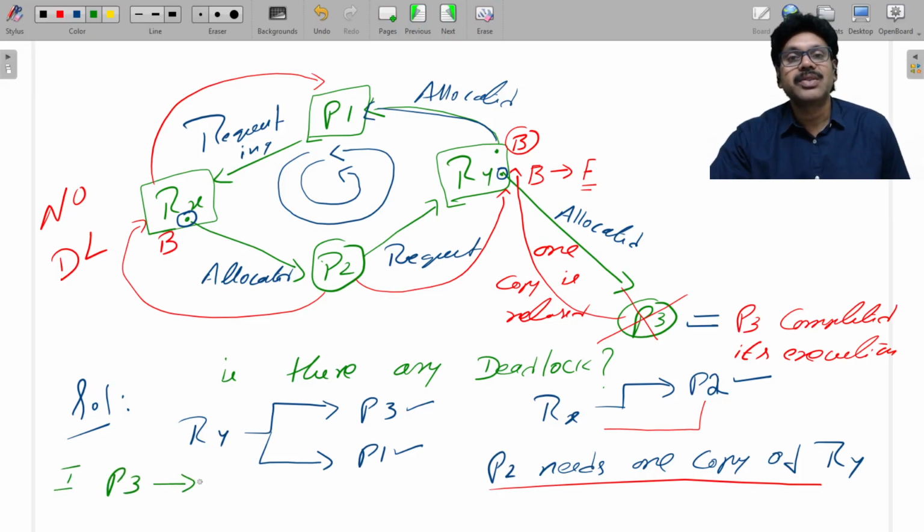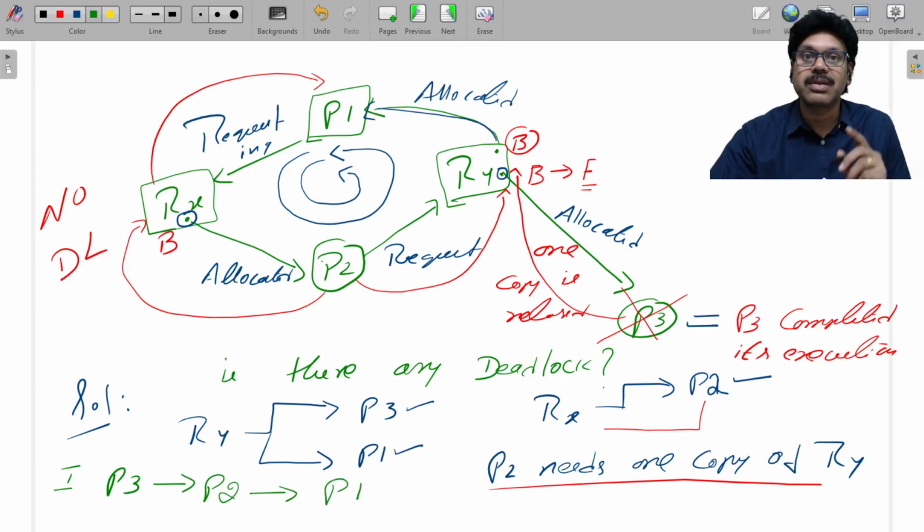After that, who is getting execution? P2 is getting execution. After that, P2 releases its resources. P1 gets execution. This is the order.